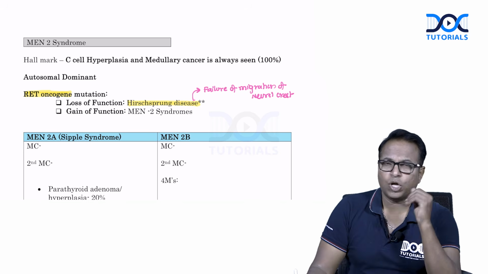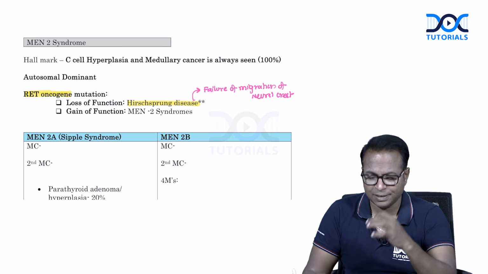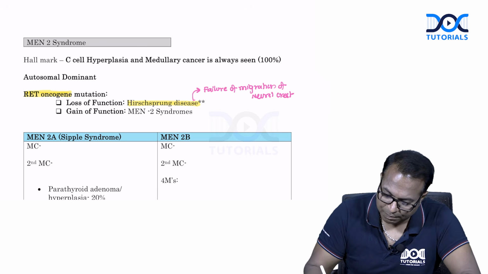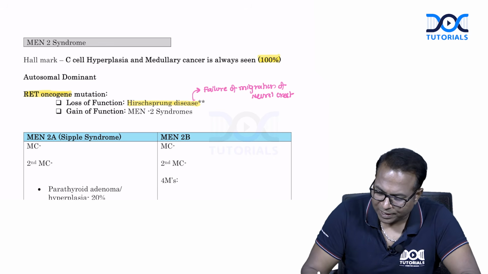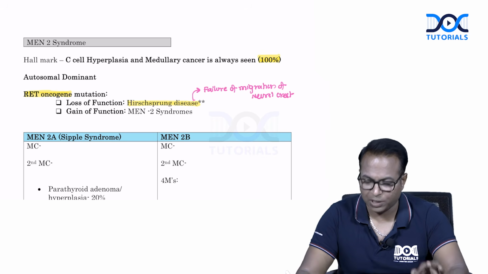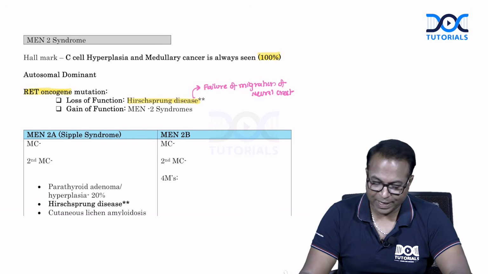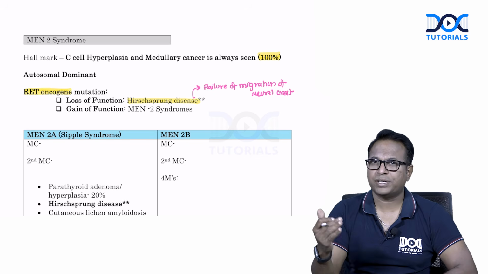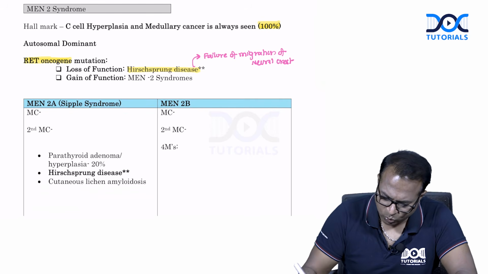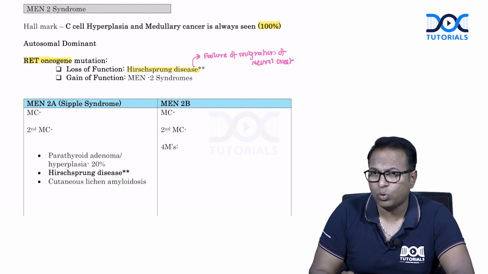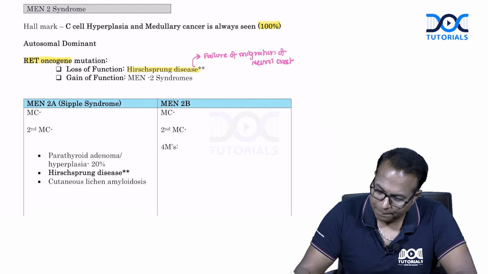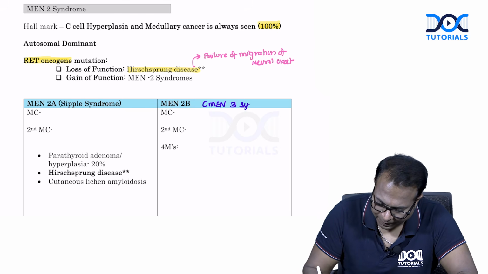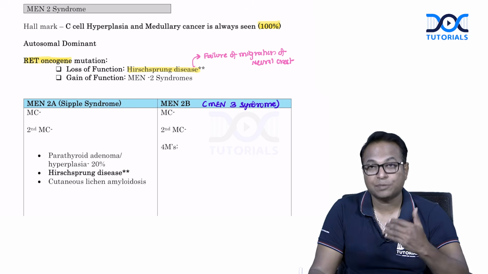It is also an autosomal dominant disorder. The hallmark in this condition is C-cell hyperplasia, and medullary cancer is 100%. So MEN 2 means medullary cancer is always seen. Don't forget, MEN 2 syndrome will always have a medullary cancer, and gain of function mutation is called MEN 2 syndrome. Loss of function mutation is seen in Hirschsprung disease. So MEN 2A and MEN 2B. MEN 2A is called Sipple syndrome. MEN 2B is also called MEN 3 syndrome by some surgeons.